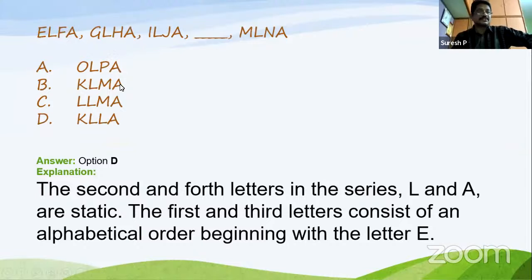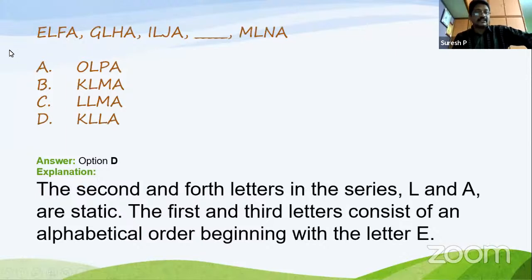So LA is fixed. In the options, where is LA here? The second letter and fourth letter will be LA. The option D also has LA in the second and fourth letters. So either option A or option D will be the answer. Okay. Now go for clarity on which is the correct option.